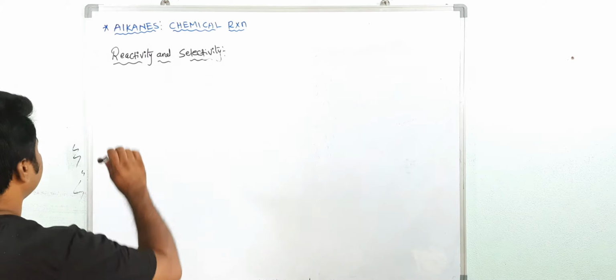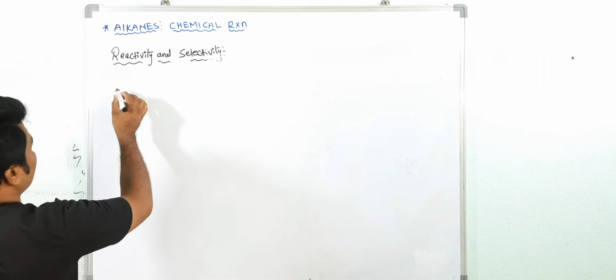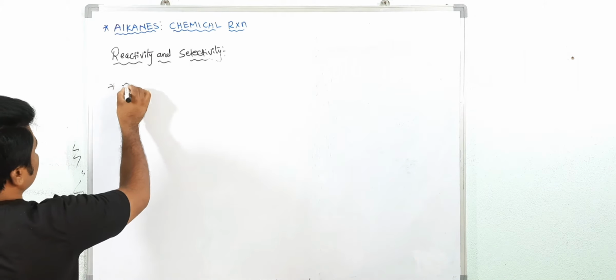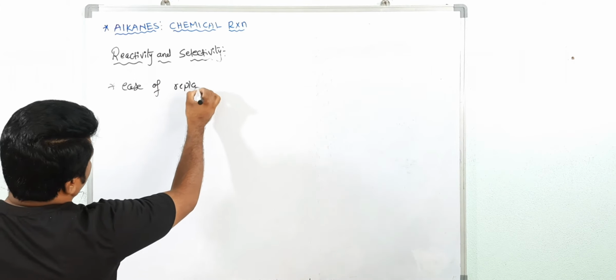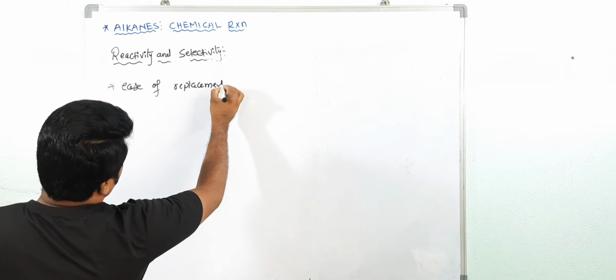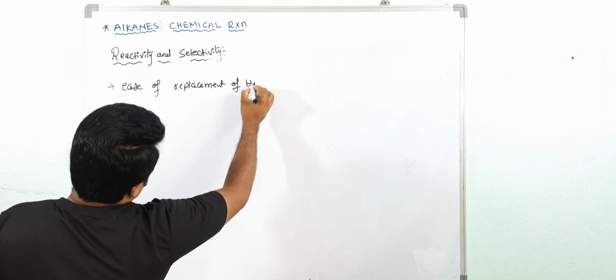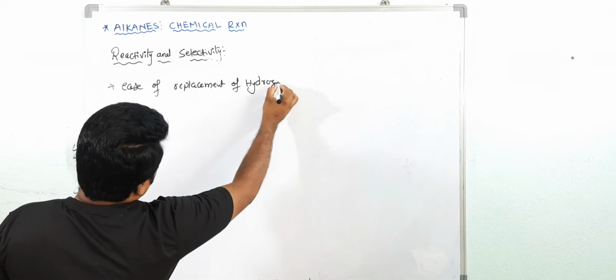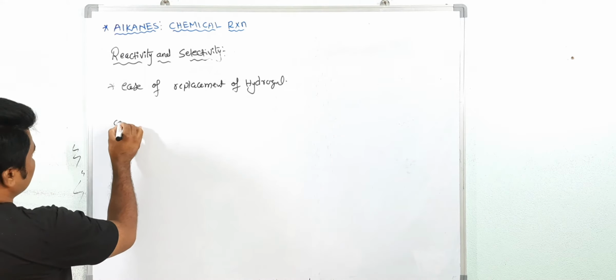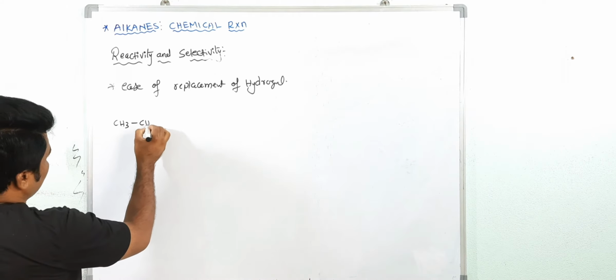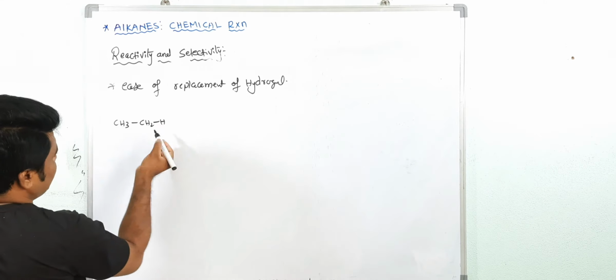You will see the ease of replacement of hydrogen, different types of hydrogen. See here, for example, I have CH3, now CH2, CH3.